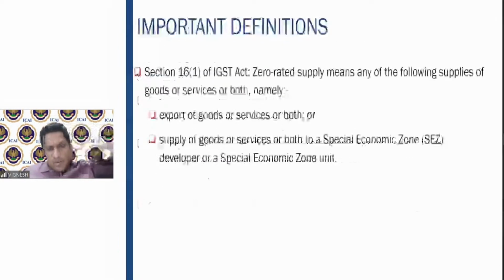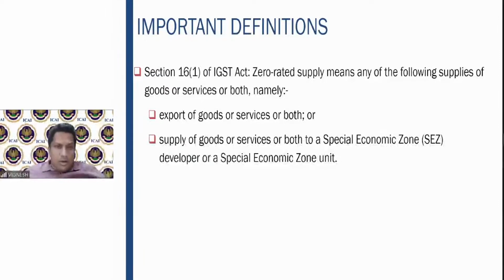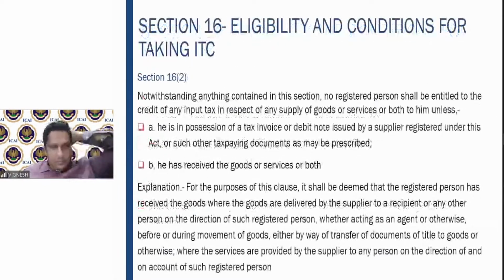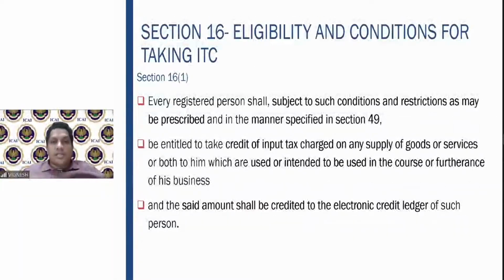Or, as I told you, this is a definition of the zero rated supply by virtue of section 16 subsection 1 of the IGST Act. Now we come to section 16, eligibility and conditions for claiming or taking the input tax credit. Again, now we are back to the CGST Act also. So this 16 subsection 1 refers to the CGST Act 2017.